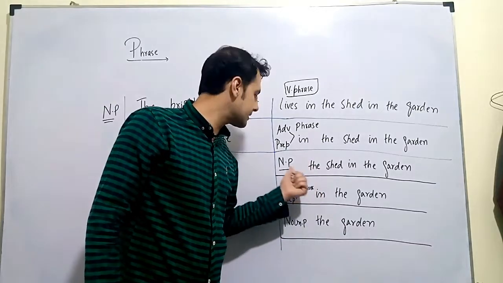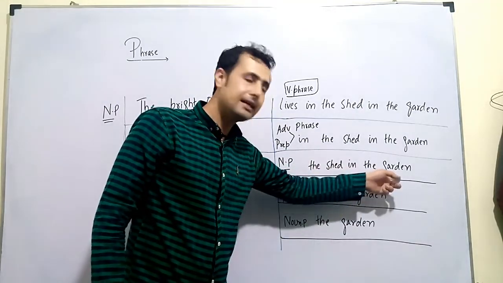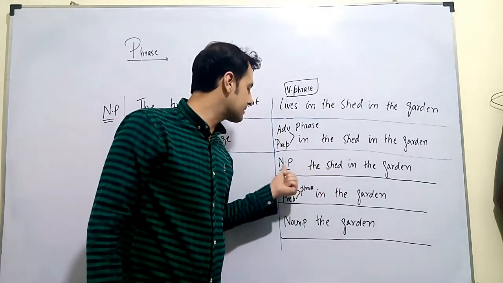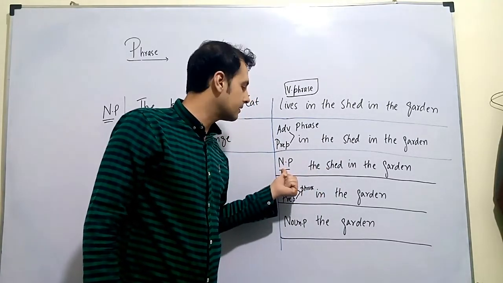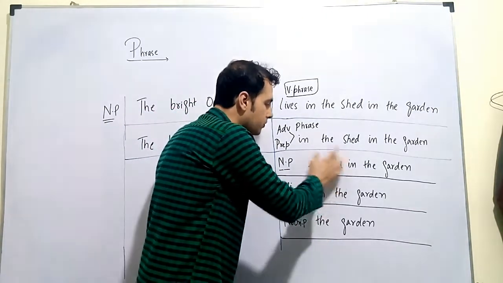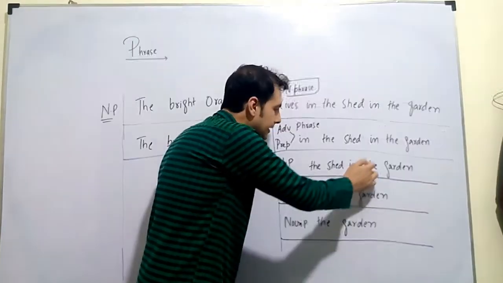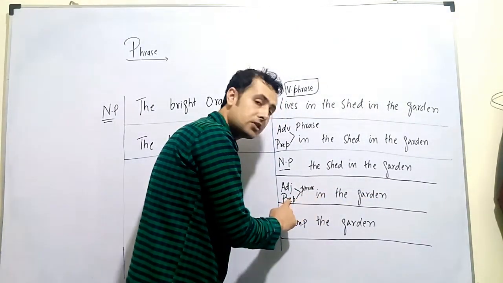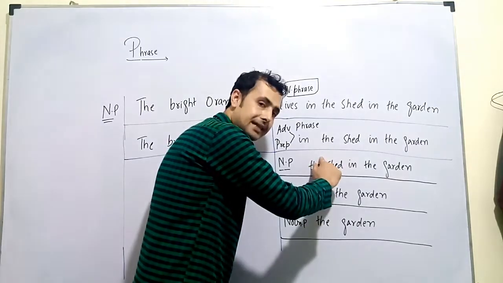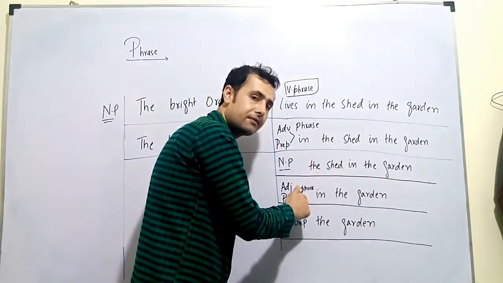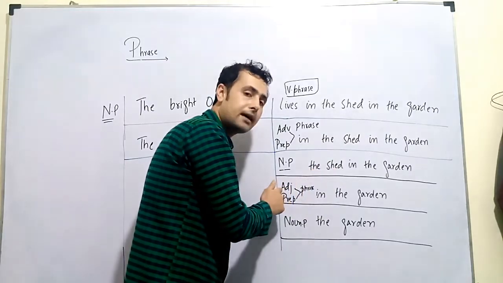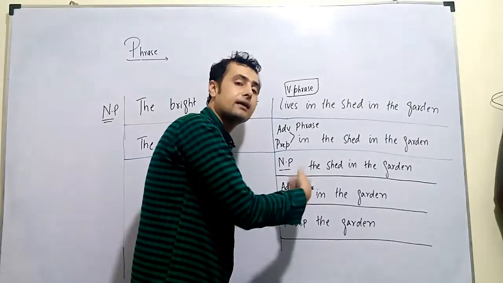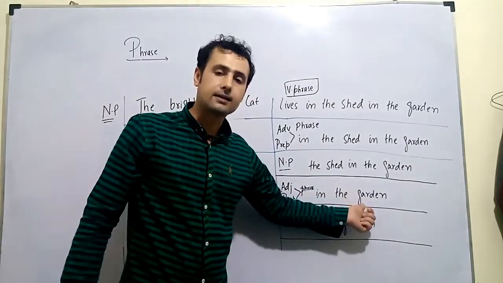If we omit "in" from the above, we have "the shed in the garden". Now "the shed" is a noun, and the rest, "in the garden", is adding something but is not conveying complete sense. That's why again it becomes a noun phrase. If I remove "the shed" and leave only "in the garden", this becomes a prepositional phrase. Also, "in the garden" is describing the situation of the previous one, so it can also be counted as an adjective phrase.